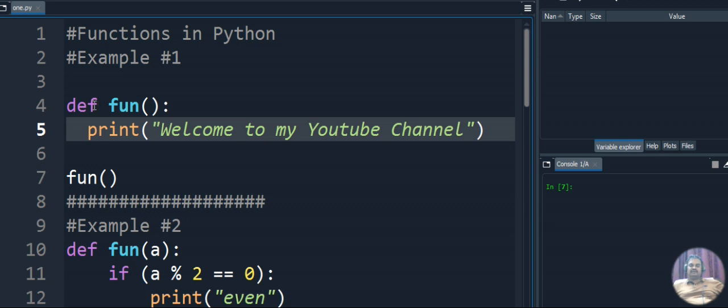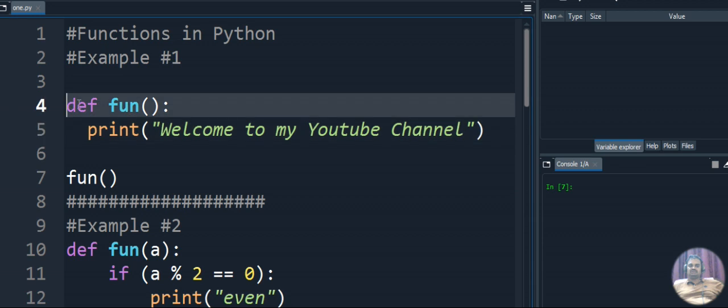While declaring the function, we have to give def with the function name, open parenthesis, close parenthesis, and a colon. This is a declaration of a function actually. So this is the way we have to give it. Def means defining the function, with open and close parenthesis and a colon.